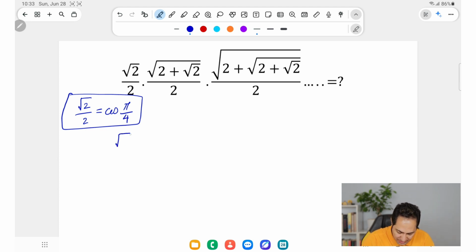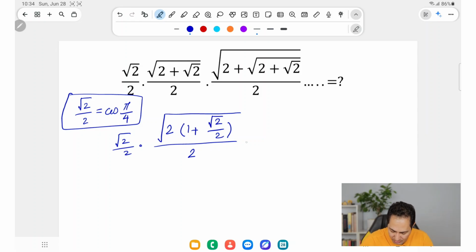So I'm going to write square root of 2 over 2 dot, extract 2 and write 1 plus square root of 2 over 2, and over 2. This is actually 1 plus the first term, right? So if I find the first term, which is cosine of pi over 4, I can replace the square root of 2 over 2 in the second term. And in the third term, I'm going to do exactly the same.